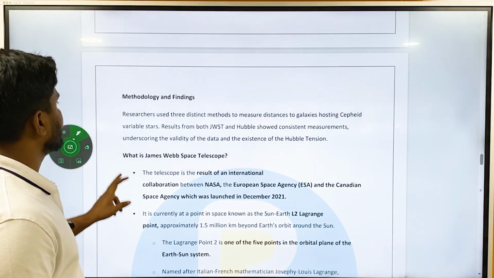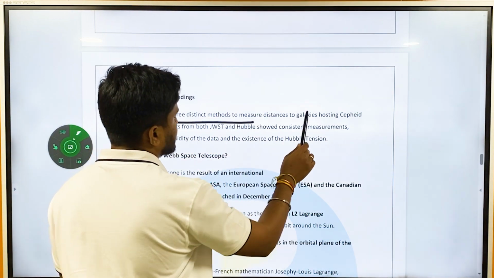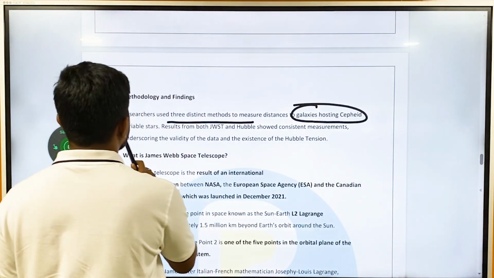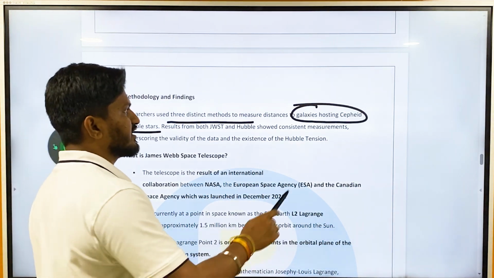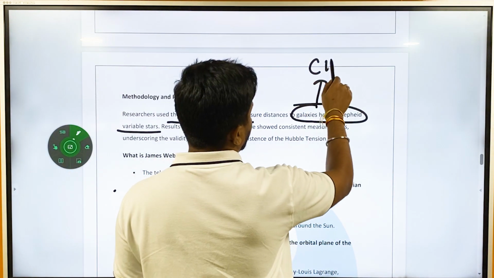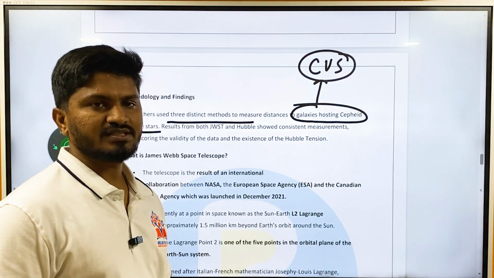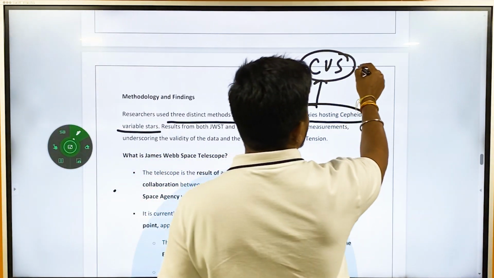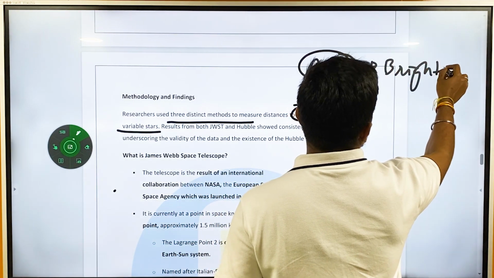What are the methodology and findings? Researchers used three distinct methods to measure distances to galaxies hosting Cepheid variable stars. What are Cepheid variable stars? These are cosmic objects in space which brighten and dim at a periodic rate.